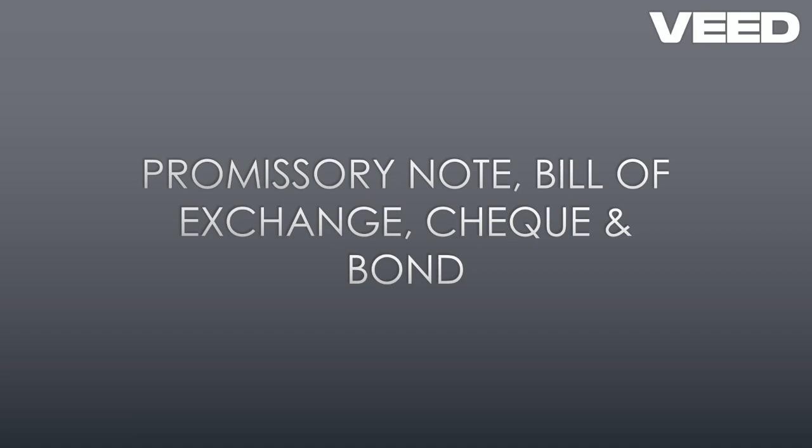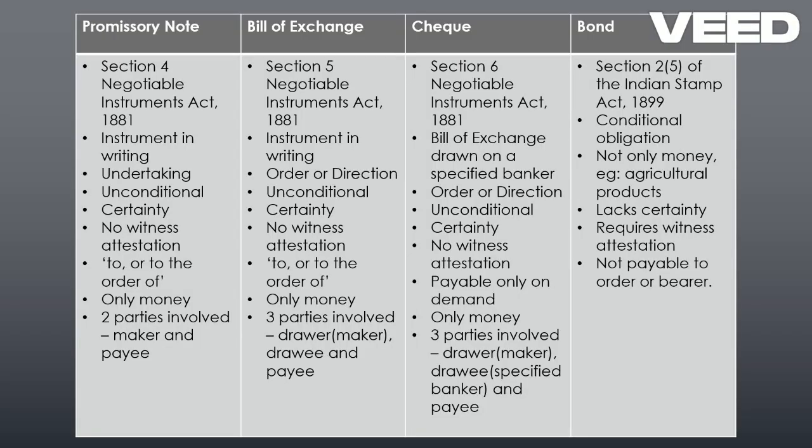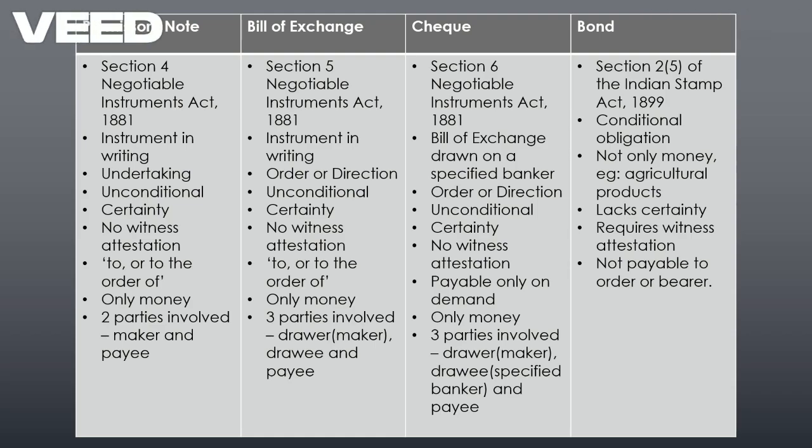And today we are going to discuss the difference between a promissory note, a bill of exchange, a check, and a bond. Promissory note, bill of exchange, and check come under the Negotiable Instruments Act: Section 4 defines promissory note, Section 5 defines bill of exchange, and Section 6 defines check. Whereas bond comes under the Stamps Act, and that is defined in Section 2, Clause 5.